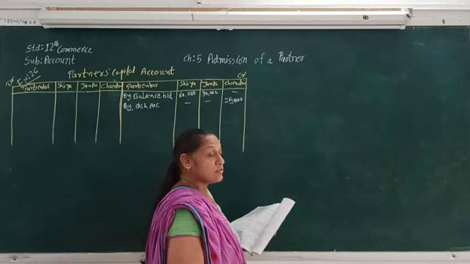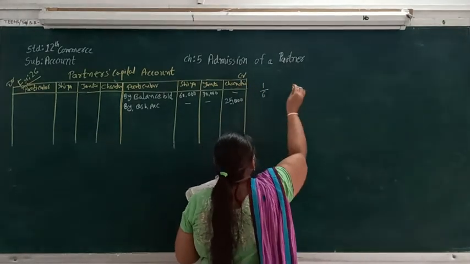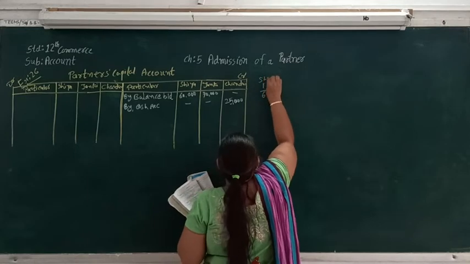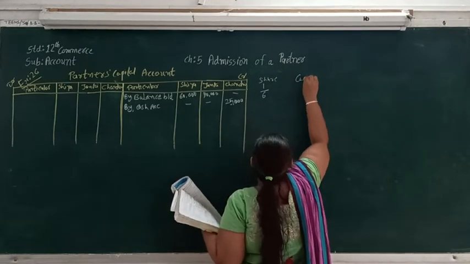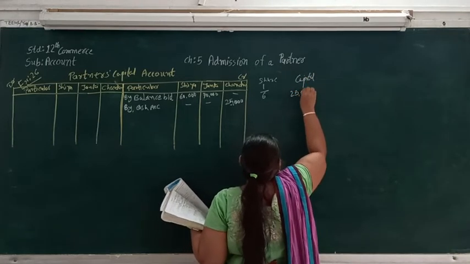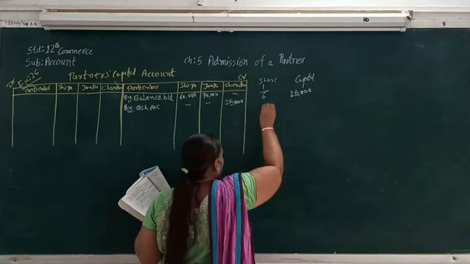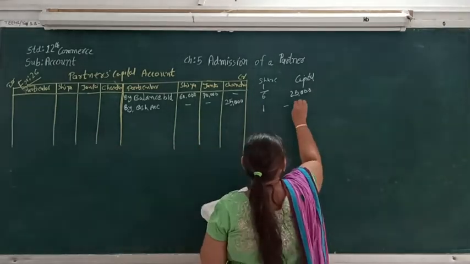Now we have to fix the capital of Sia and Janki according to Chandni's capital account. So we have to prepare like this. If Chandni's share is 1/6, then her capital is 25,000. So what would the total capital of the firm be?